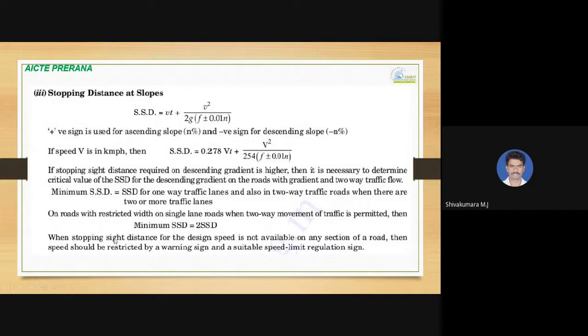When stopping sight distance for the design speed is not available on any section of the road, then speed should be restricted by a warning sign, and a suitable speed limit regulation can be posted there.